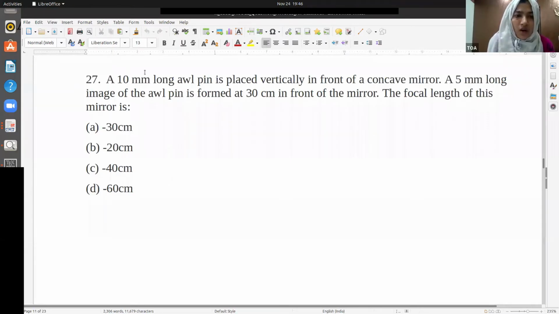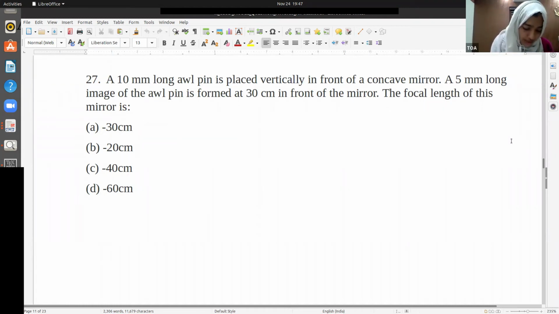A 10 millimeter long pin is placed vertically in front of a concave mirror. A 5 millimeter long image of the pin is formed at 30 centimeter in front of the mirror. The focal length of this mirror is... You can expect this kind of questions, like this involve mathematics. You should try solving this. Otherwise, if you skip these things, you will lose marks.